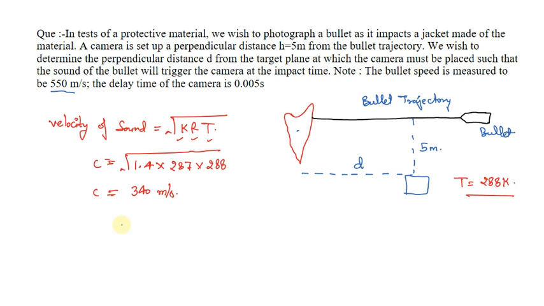So now from here we can find out the value of M, that is Mach number, that is equal to v upon c, and the v they have given us, that is 550, and c we have already found as 340. So the value we are going to get is 1.62.